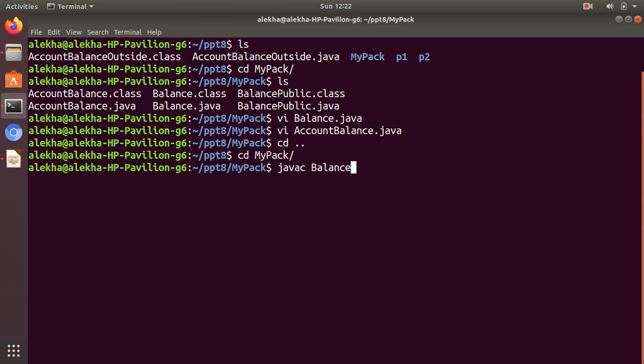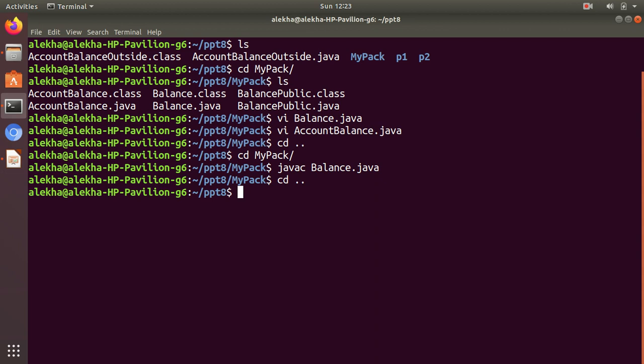I want to generate all the class files needed to run the AccountBalance class. So I need Balance, and I created a class file of Balance, which is under mypack. If I am working in my current directory, I don't have to mention any class path, because when I compile here, it automatically looks through all the subdirectories to find the package.